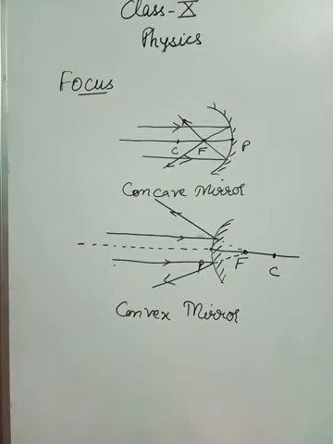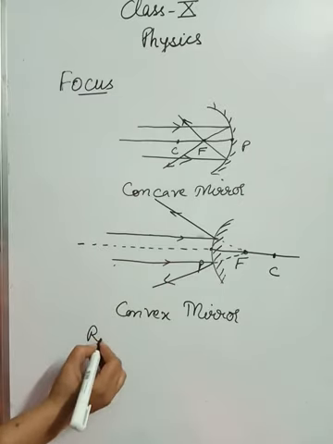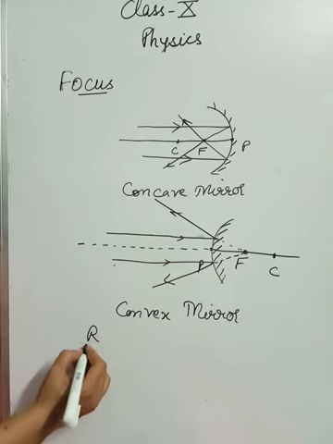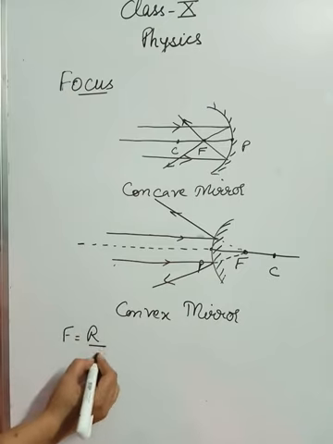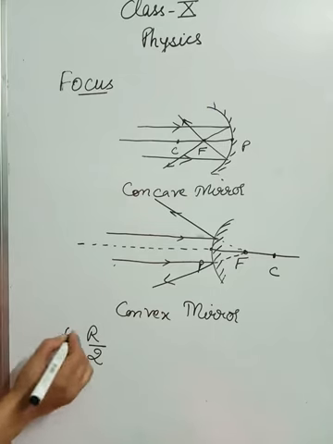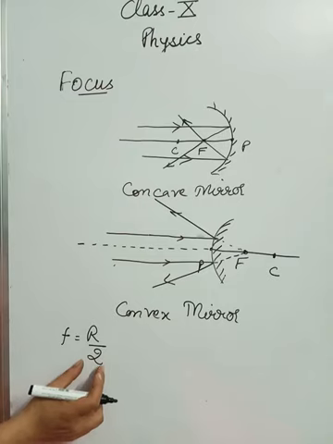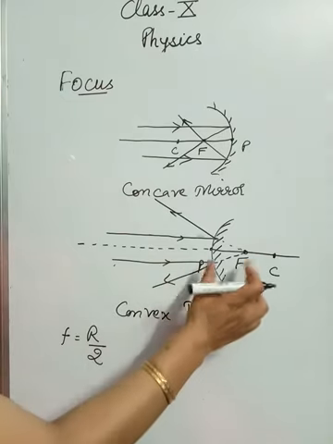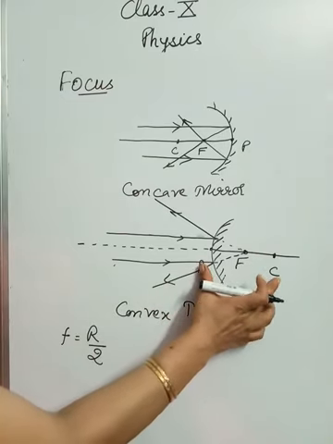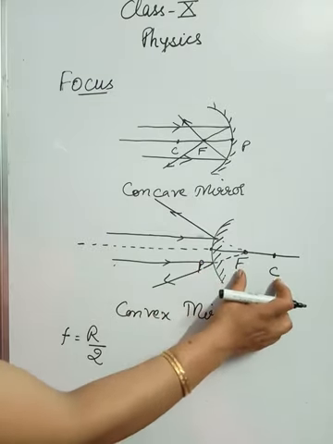Okay, and there is one relation that is true for both types of mirrors, that the focal length is just half of the radius of curvature. Okay, so focus equals R by 2. So your focal length, basically, or better to write it as small f, will be equal to the radius of curvature by 2. It means that this F divides this whole CP into two equal parts. So that is, PF will be equal to CF.